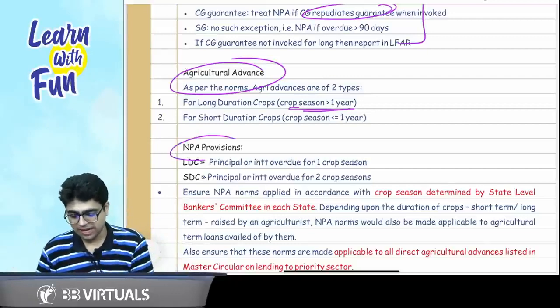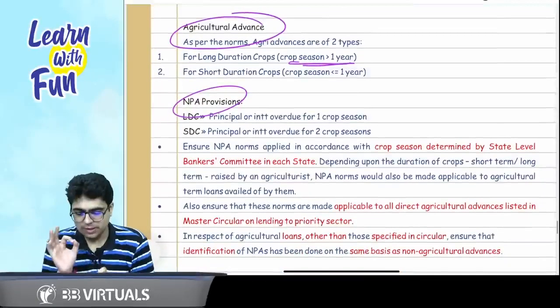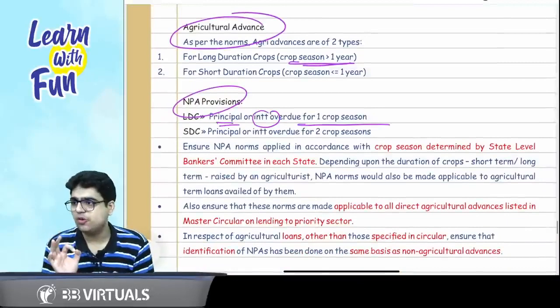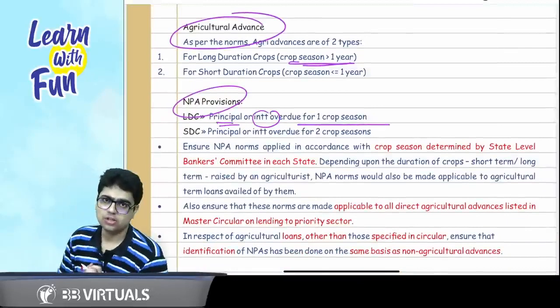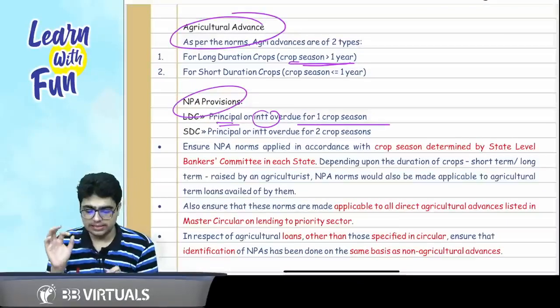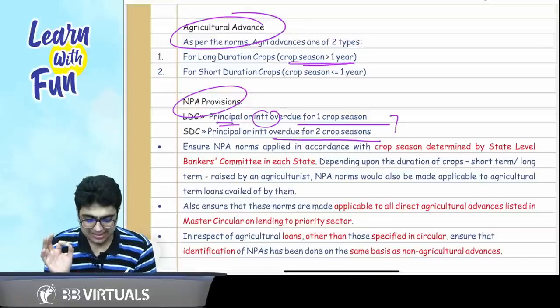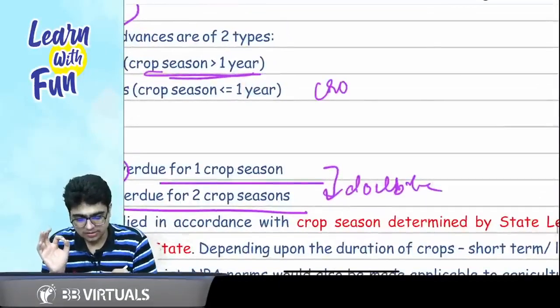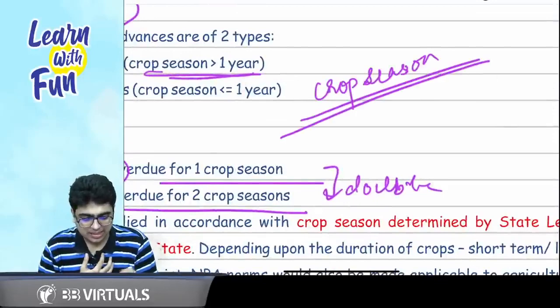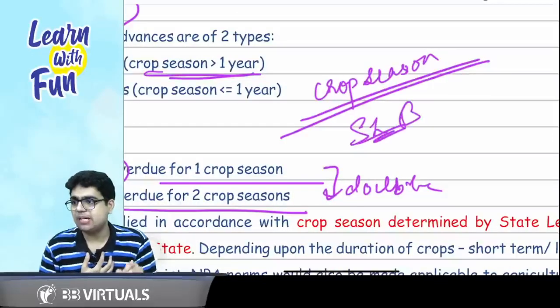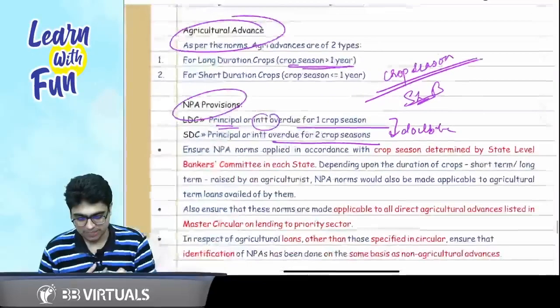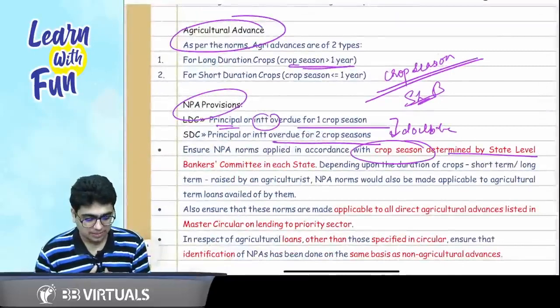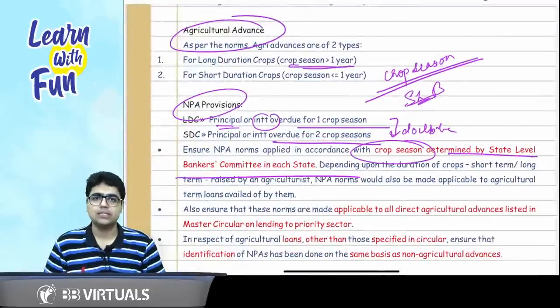For the purpose of NPA provisions, if the principal or interest is overdue for 1 crop season in case of long duration crops, or for 2 crop seasons in case of short duration crops, basically double, then the account will be classified as NPA. Now, sir, who decides the crop season? The SLB committee, that is, the State Level Bankers Committee. The crop season is determined by the state level banking committee of each state.